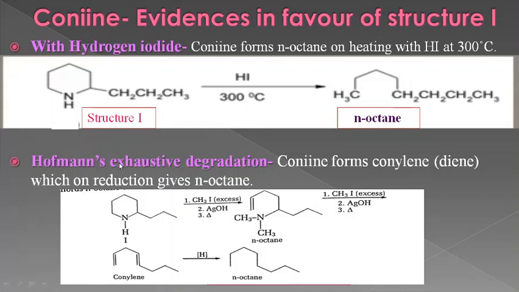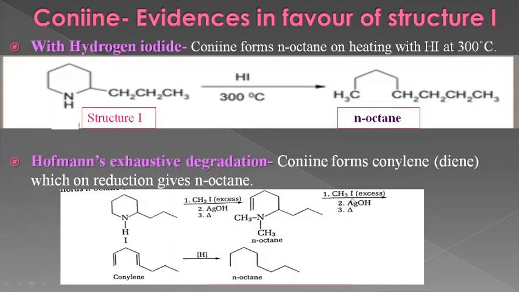The second important degradation method is Hofmann's exhaustive degradation. Coniine forms conylene, which is a diene, and on reduction it gives n-octane. Let us consider Hofmann's exhaustive degradation, taking in view structure 1 of coniine. It is first treated with excess methyl iodide, converting it into a quaternary salt, and then treated with moist silver oxide, which converts it into the corresponding hydroxide. On heating, the ring opens from here, converting it into an unsaturated compound.